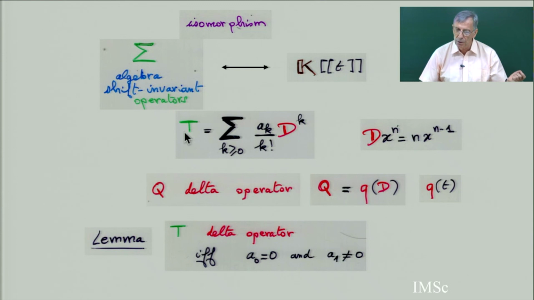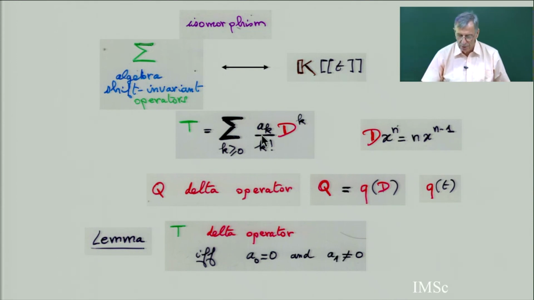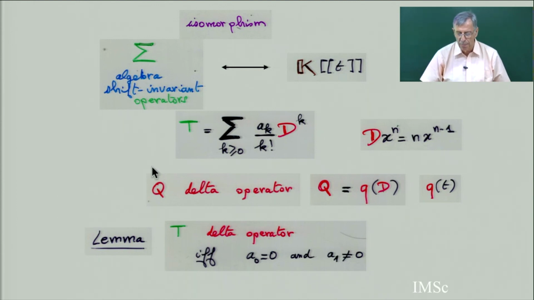You can take the inverse of T. It exists if and only if the constant term of the power series is not 0. It's the same as for power series: you can invert the power series if it begins with a constant plus something. So this is the framework: delta operator, shift invariant, basic sequence, binomial type polynomial.